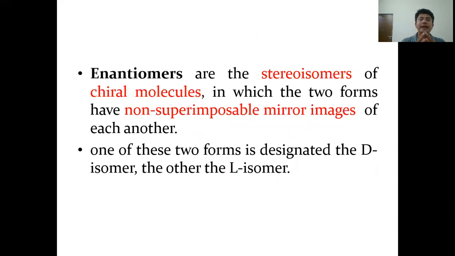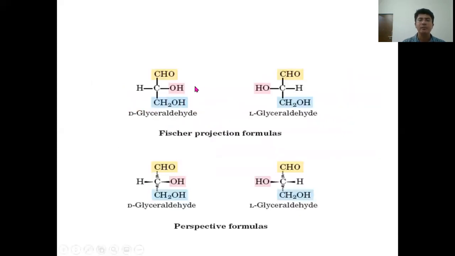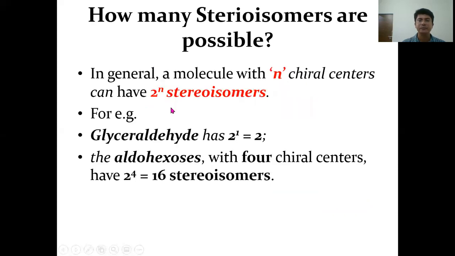So what are enantiomers? Enantiomers are the stereoisomers of chiral molecules in which the two forms are non-superimposable mirror images of each other. One of these two forms is designated as the D isomer and the other is referred to as the L isomer. Here is the Fischer projection formula for glyceraldehyde. If the hydroxyl group on the second carbon is on the right side, it is designated as D-glyceraldehyde. If it is on the left side, it is referred to as L-glyceraldehyde. So this is the structure of L-glyceraldehyde and D-glyceraldehyde.